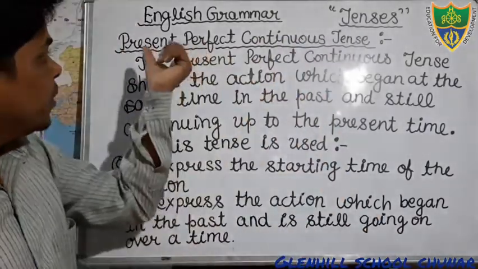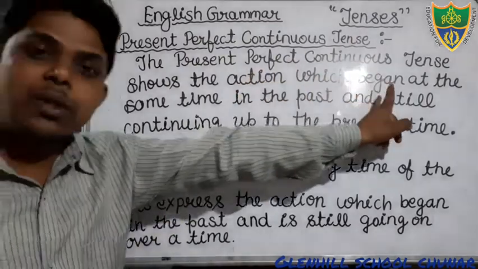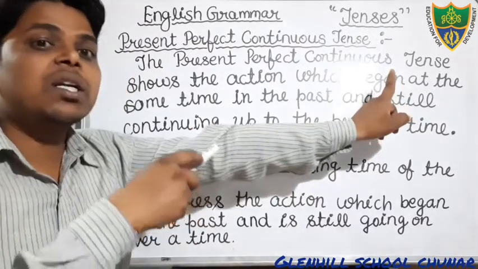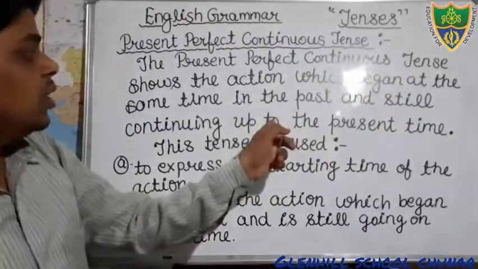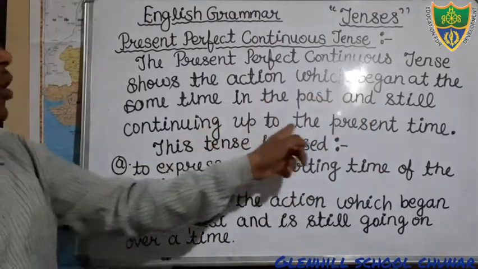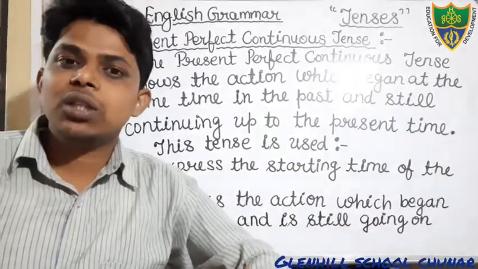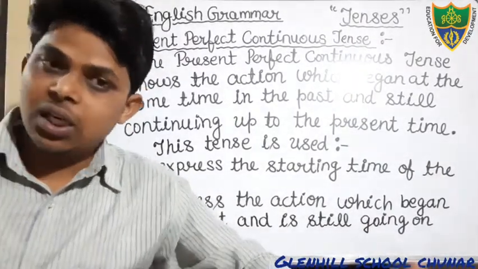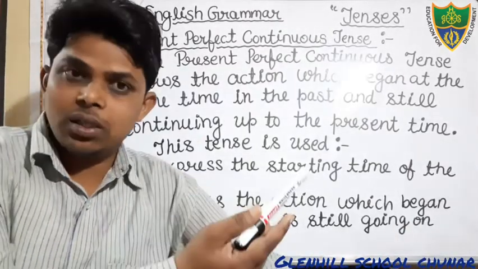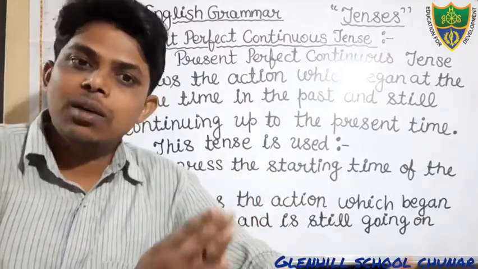So the present perfect continuous tense shows the action which began in the past, that started in the past time but is still continuing. You can see here, the past and still continuing up to the present time. It means the present perfect continuous tense started. In this tense we find that the action has been started in the past time but it is still continuing in the present time.